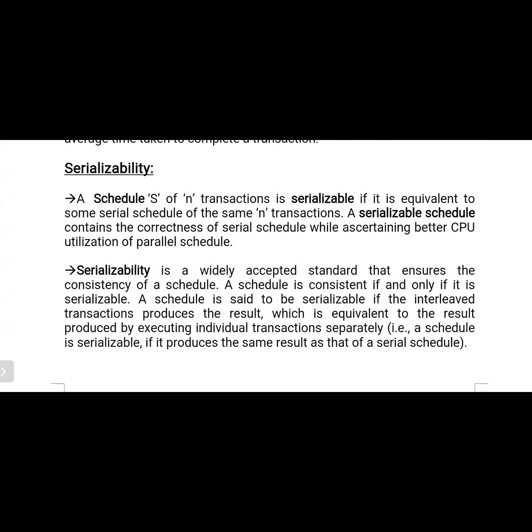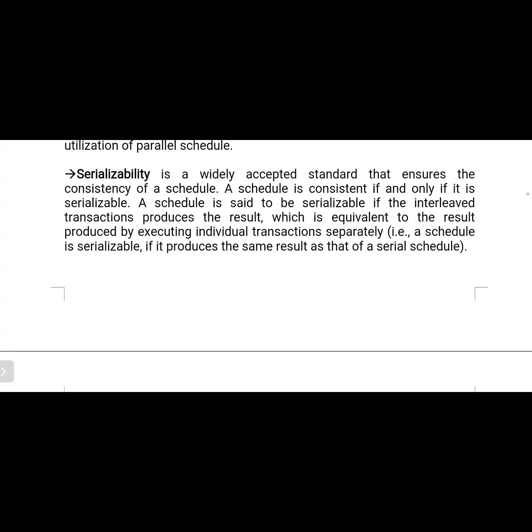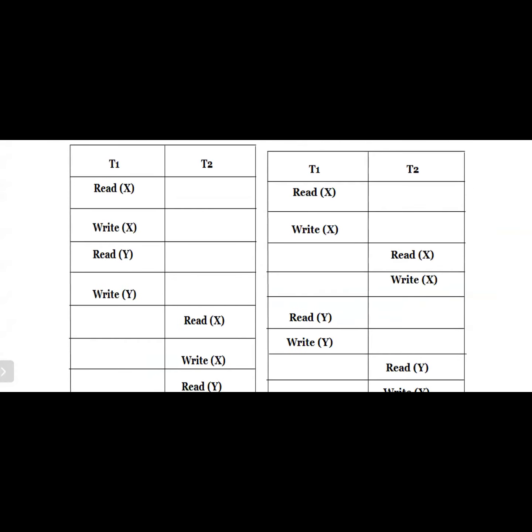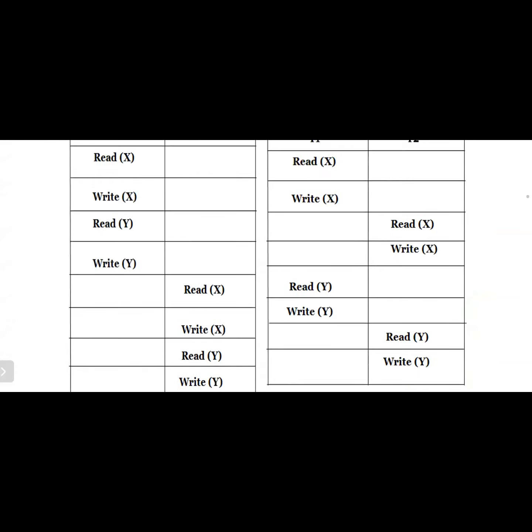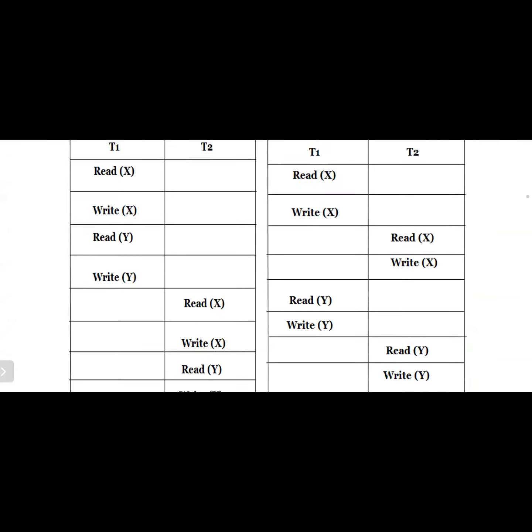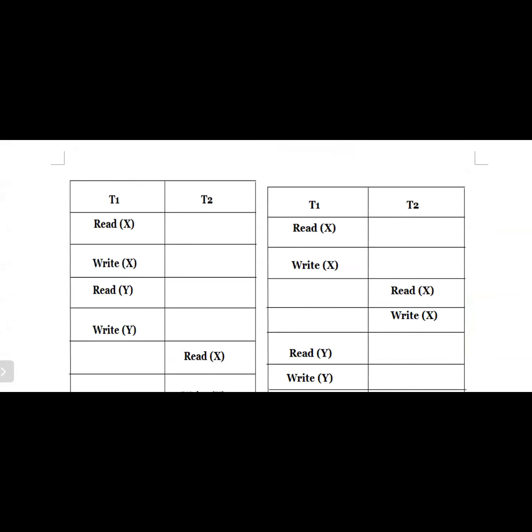Now let us see what serializability is. In the previous case, I already explained this. If the serial schedule and the non-serial schedule produce the same result with the same transactions on the same data items, that is referred to as serializability. These two transactions maintain serializability. If you observe here, T1 does read x, write x, read y, write y. Next starts the execution of T2: read x, write x, read y, write y. This is the serial schedule, the first diagram.